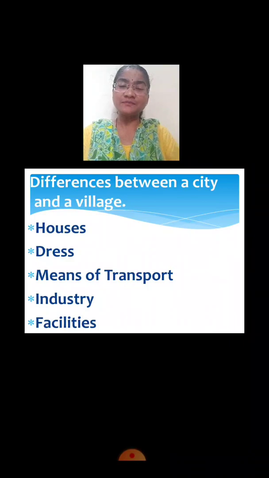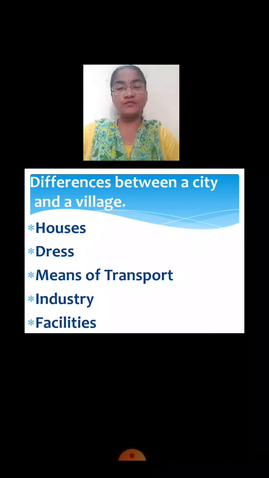And in cities, different kinds of vehicles are used. For example, bus, auto rickshaw, then van, scooter, trains. So different kinds of vehicles are used for transportation. So this is the main difference regarding means of transport in villages and cities.